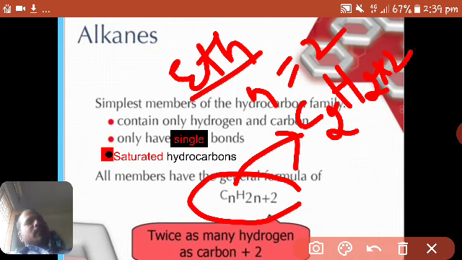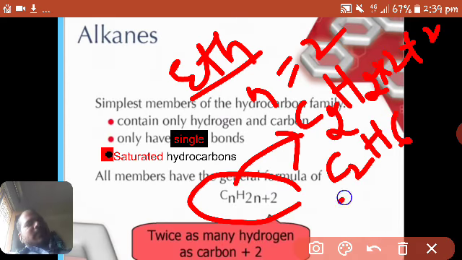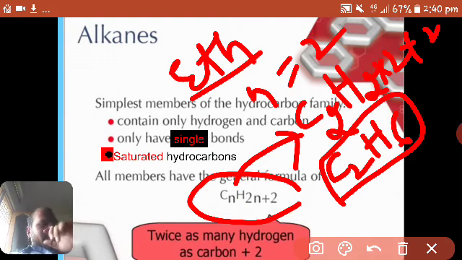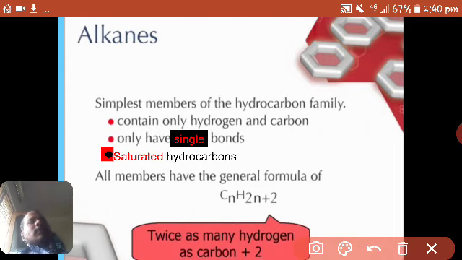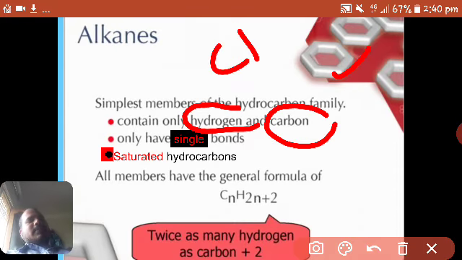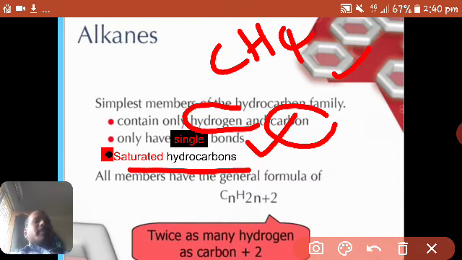In the same manner, we can derive the formula for a molecule which has 20 carbons. Its formula is C20H42. It is also an alkane. Here there is a simple rule of thumb: single means saturated, single means saturated, single means saturated, right?